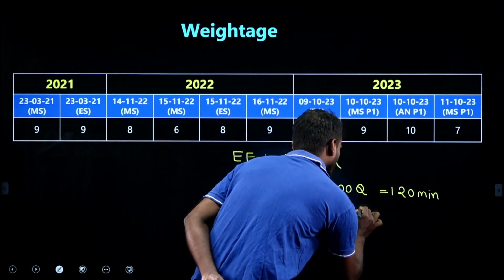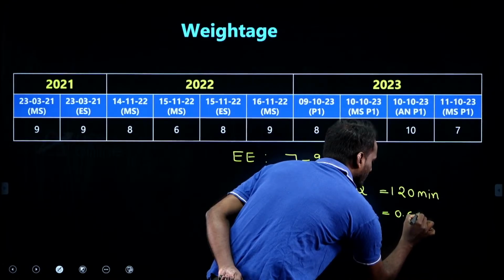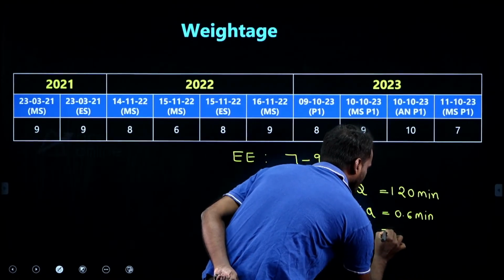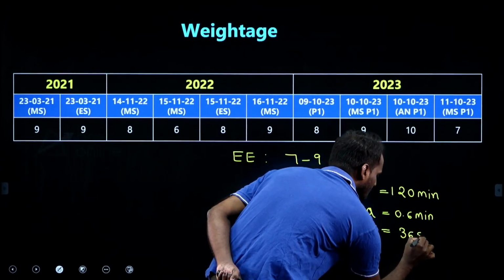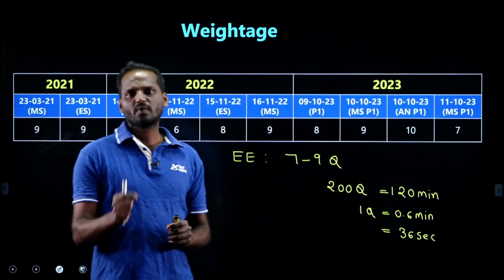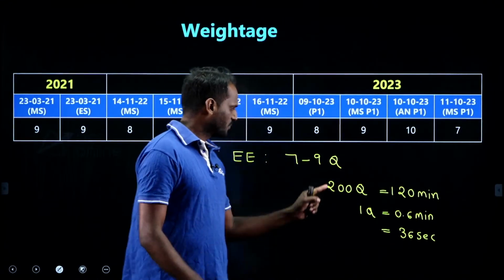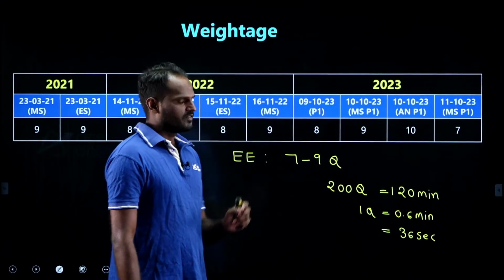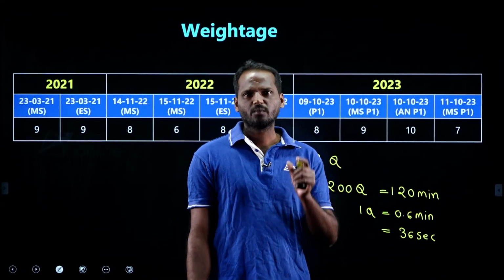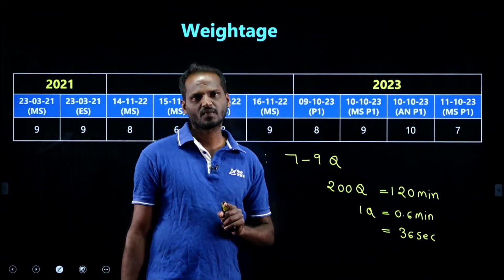Each question has just 0.6 minute of time, which means 36 seconds. In these kinds of exams, you must have speed as well as accuracy. Speed and accuracy play an important role. Time is very crucial to crack these exams.